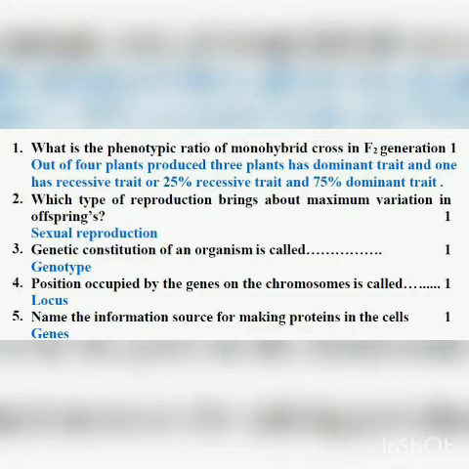Now the second question: which type of reproduction brings about maximum variation in offspring? That is sexual reproduction. Third question: the genetic constitution of an organism is called genotype. This is simple. The position occupied by the genes on the chromosome is called locus. All these things I have explained to you in meiosis. These things are not given in your book.